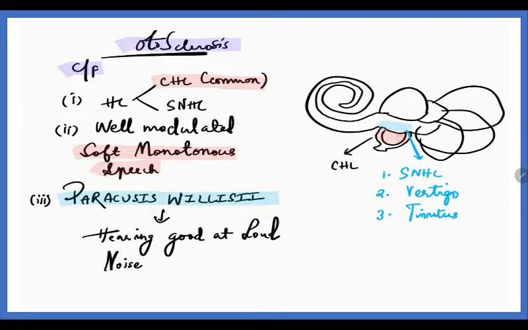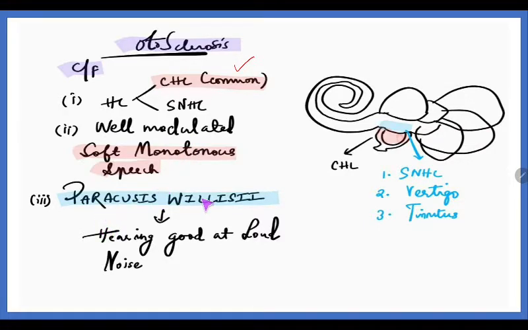Next, we know there is an ear pathology, so the person is going to present with hearing loss, commonly conductive hearing loss, because the stapedial type is more common. If it is the cochlear type, the person presents with sensorineural hearing loss. The person is not hearing and therefore the speech is also affected, that is, his speech will be soft and monotonous. He is speaking but sometimes he himself cannot perceive it, and therefore there will be monotonous speech.